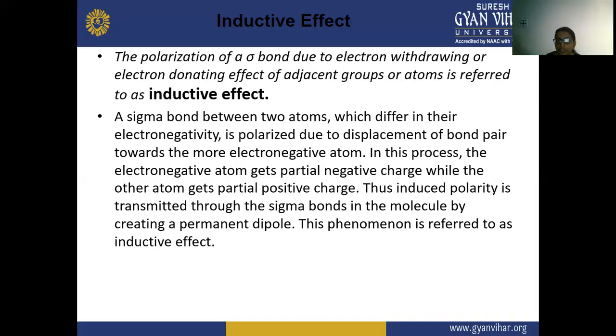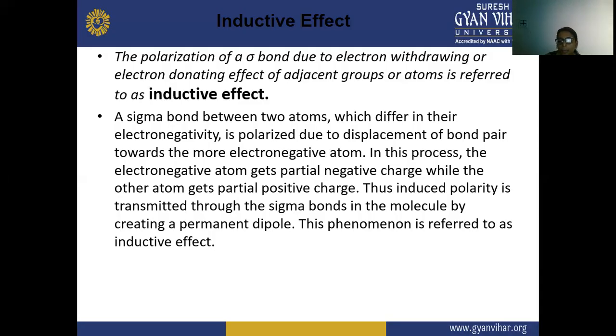So in the inductive effect, what is happening? A sigma bond between the two atoms, as I have already told you, means there is a difference in the electronegativity. Due to this difference in electronegativity, it is polarized, and there is a displacement of the bond pair.